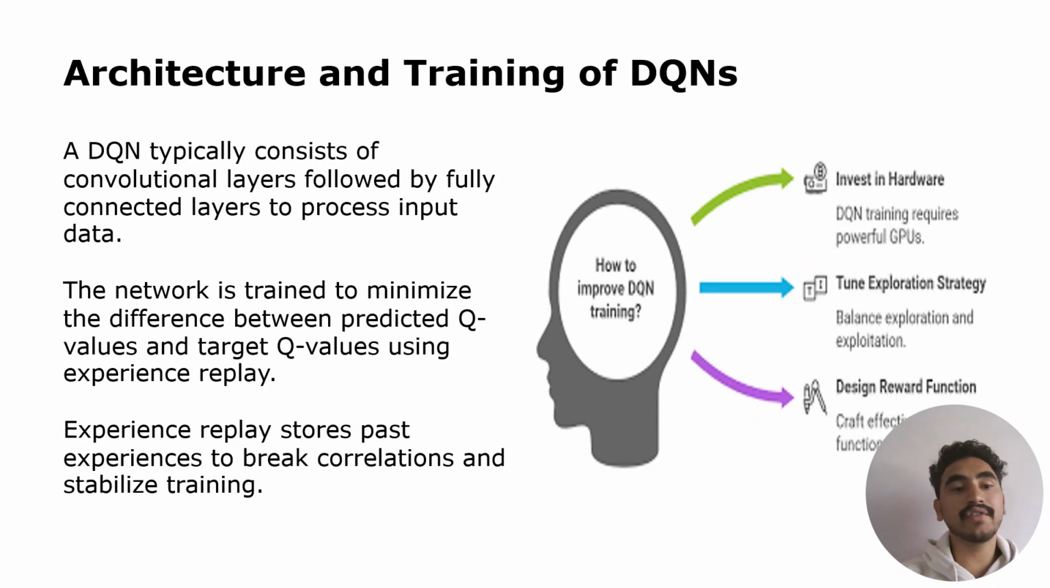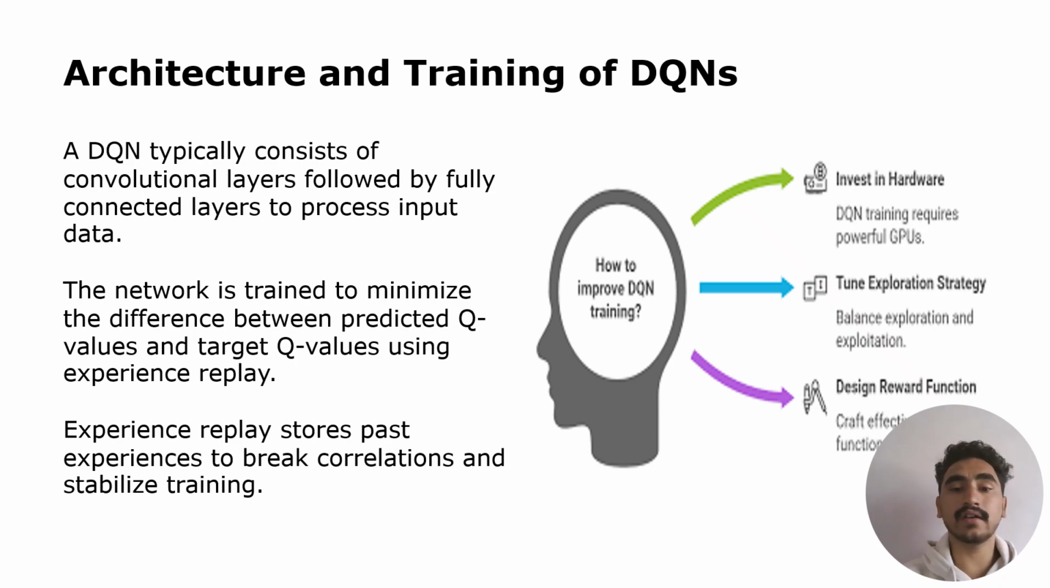And we can move to architecture and training of deep Q networks. A deep Q network typically consists of convolutional layers followed by fully connected layers to process input data. The network is trained to minimize the difference between predicted Q values and target Q values using experience replay. Experience replay stores past experiences to break correlations and stabilize training.